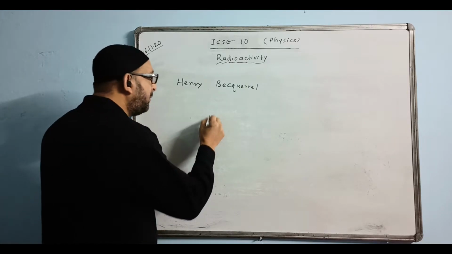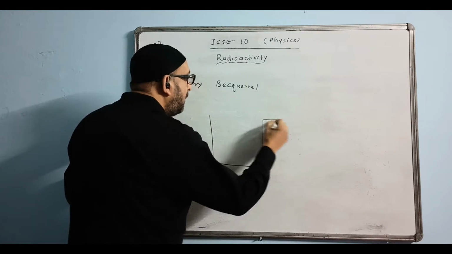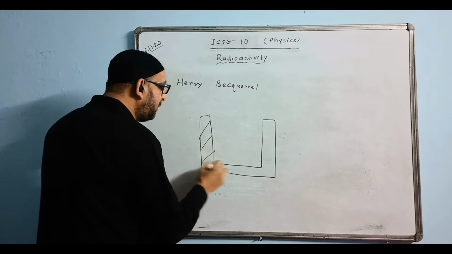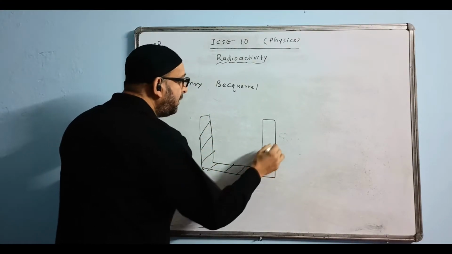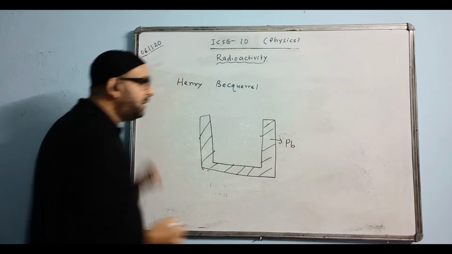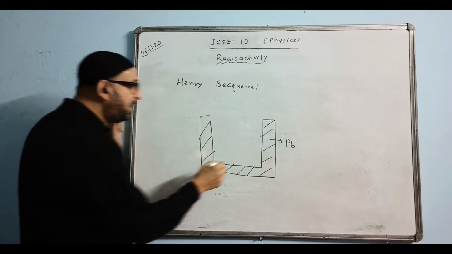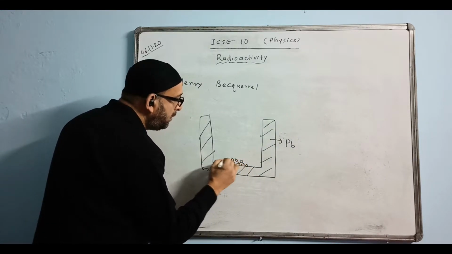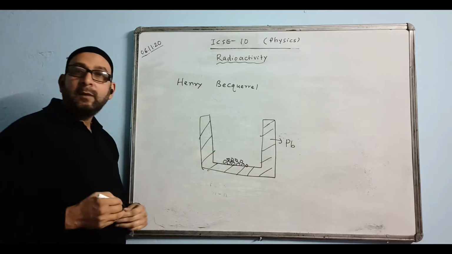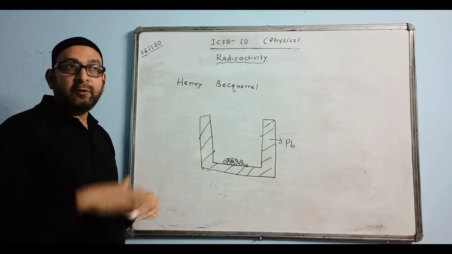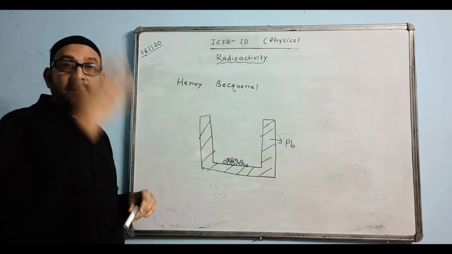He took a container. This container was a thick lead container, Pb. And he took the salts in the container. In a dark room, definitely, because the photographic plate experiment is done only in dark rooms.